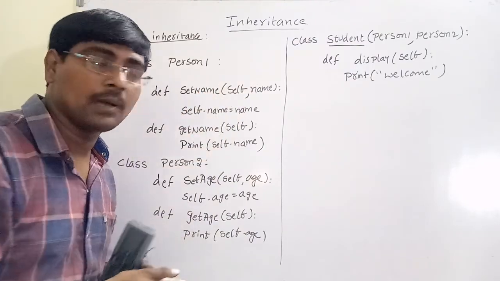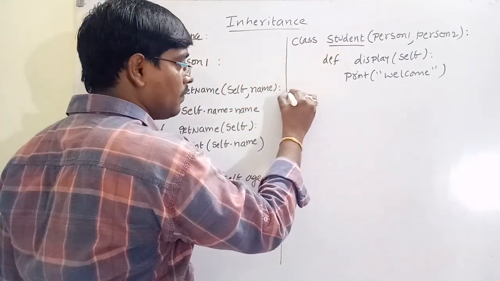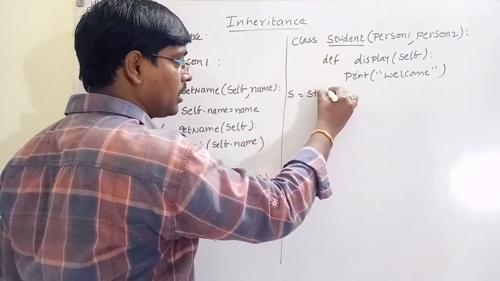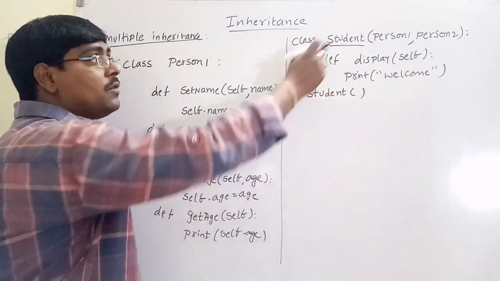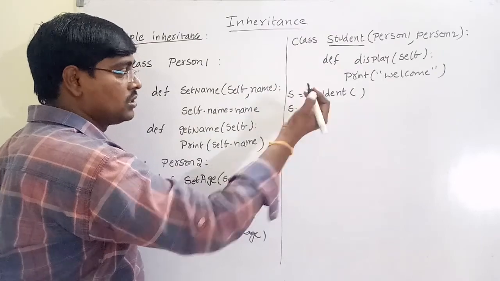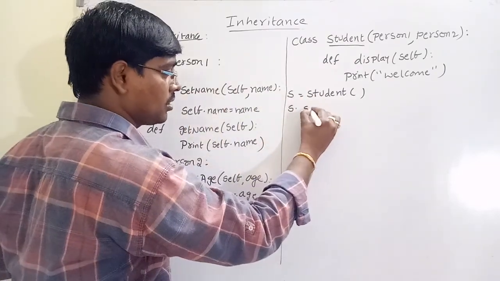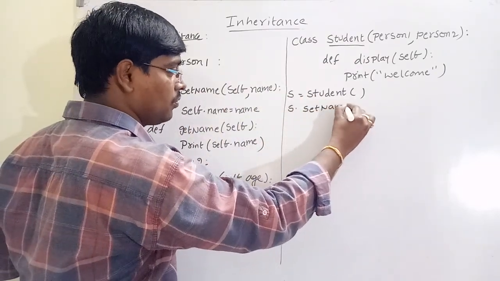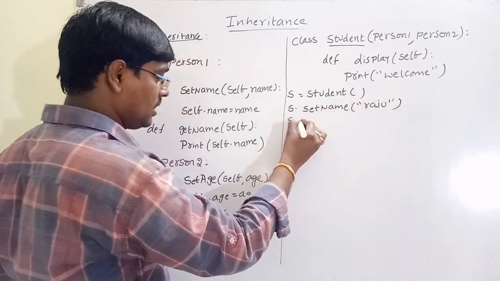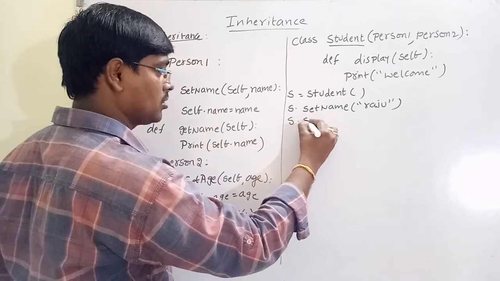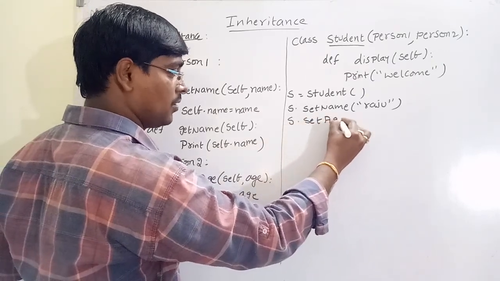Now I am creating an object for the child class. So S is equal to student of. I am creating an object S for the student class. By using S, I am calling the function set name of. By using S, I am calling the function set age of.